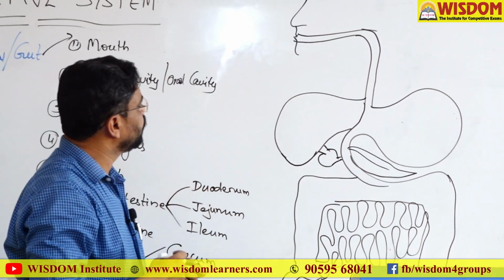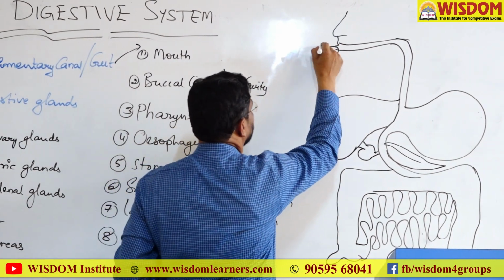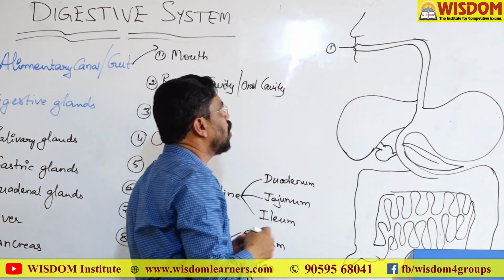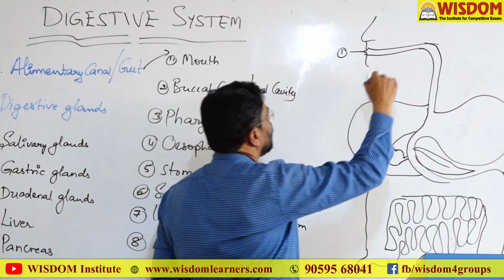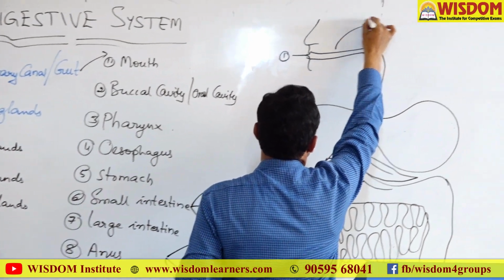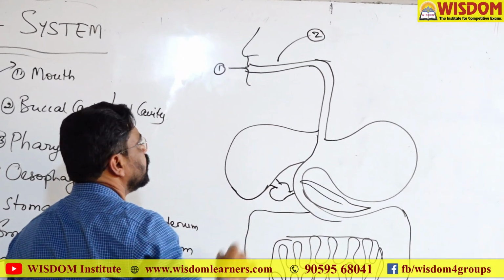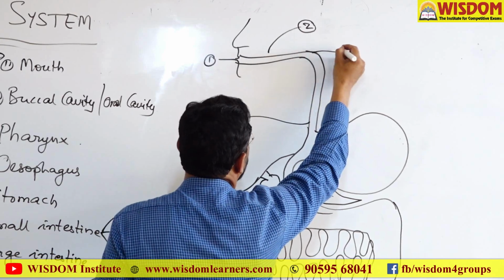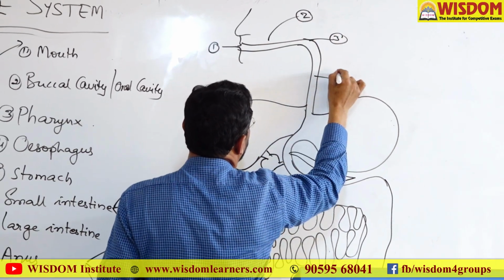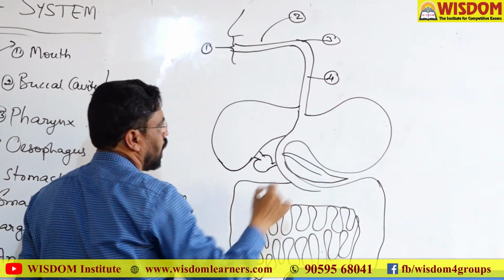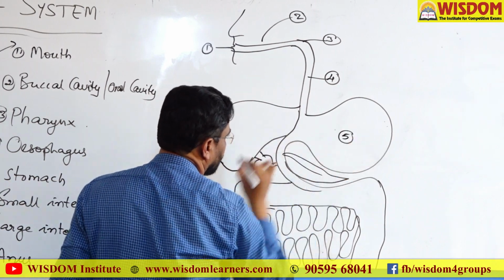Here, these are the parts of the alimentary canal: the mouth, the buccal cavity or oral cavity, pharynx, esophagus, stomach.